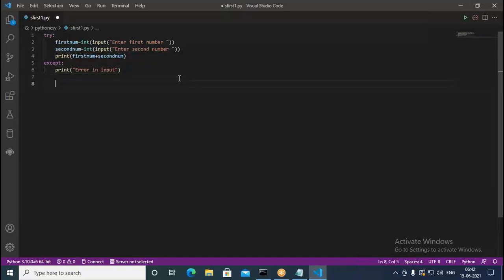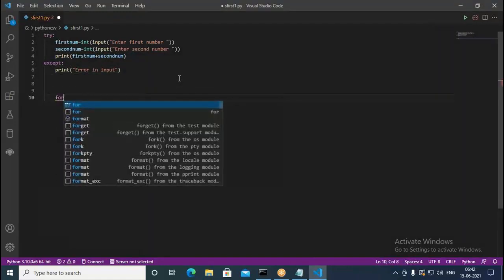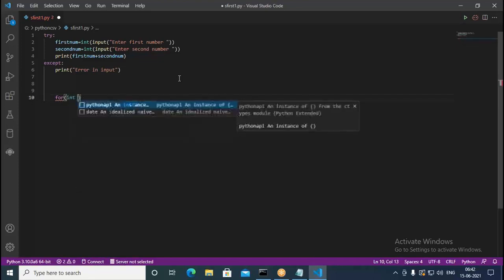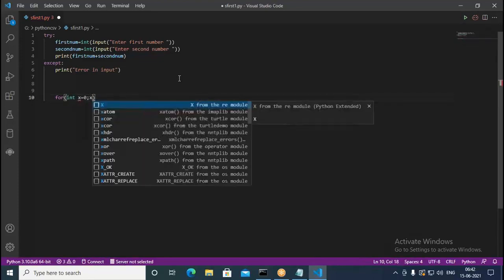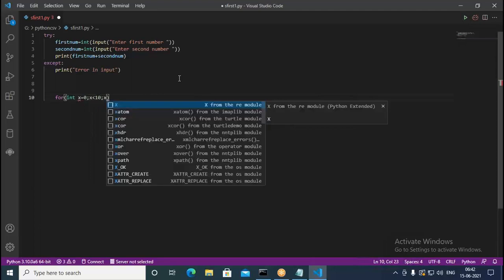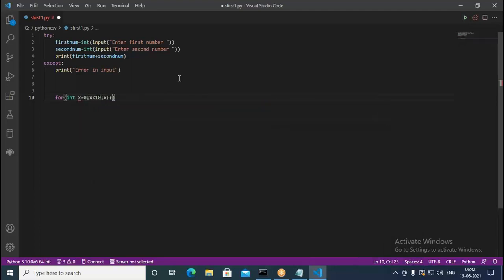Suppose you use some C code also, I try to write here something like this. I write a for loop, for int x equal to 0, x less than 10, followed by x plus plus. Then suppose you need to execute more than one statement. In such cases, you put the curly brackets. Inside the curly brackets, you write code. This is exactly what blocking is. So whatever variable you declare inside the for loop is going to be available only within the for loop. Outside the scope of the for loop, it will not be available. So here we use curly brackets for scoping purpose.